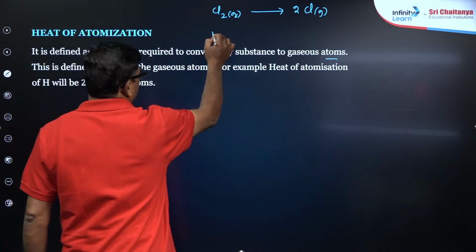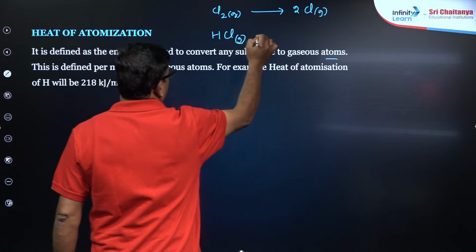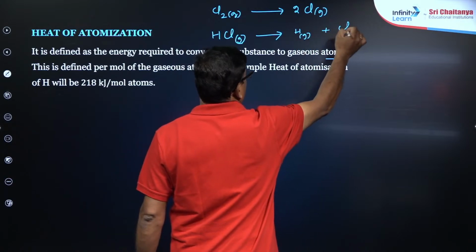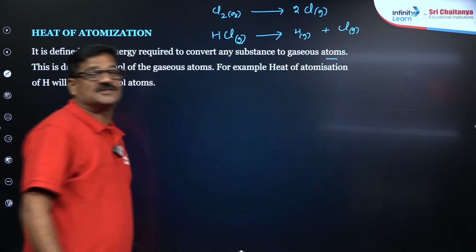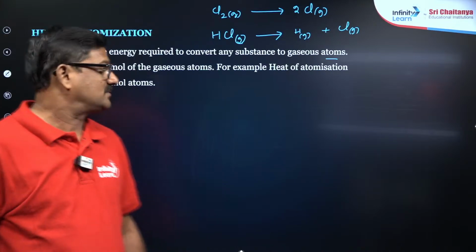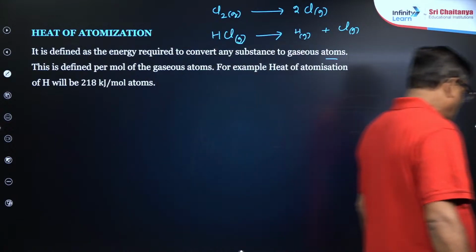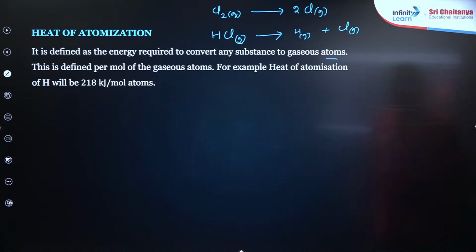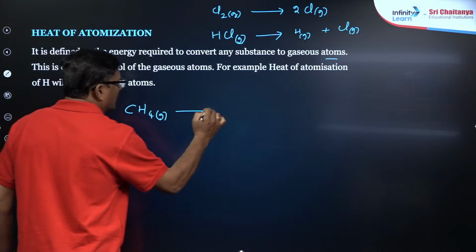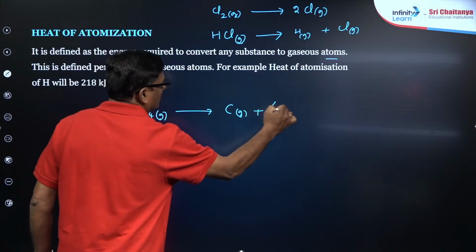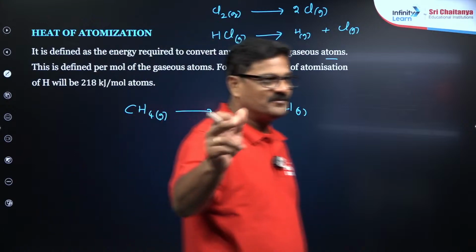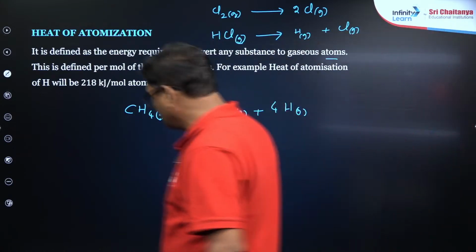I can say HCl gives rise to H gas and Cl gas. You don't say H plus and Cl minus, that is when it is dissolved in water, that is called dissociation. Similarly, you can say CH4 is a gas, gives rise to carbon gas and 4 hydrogens as gases. So this is what you call the bond dissociation. हैं ना, clear? And also you can say various things.